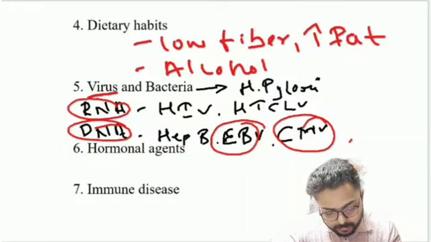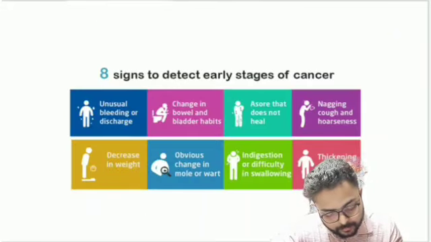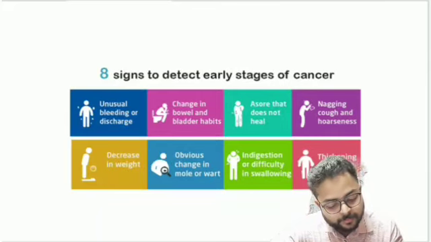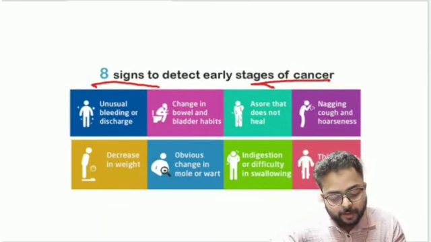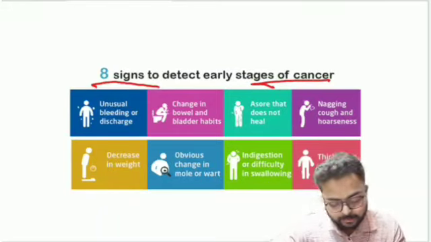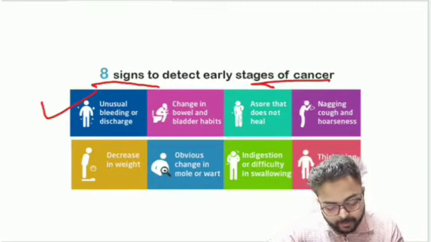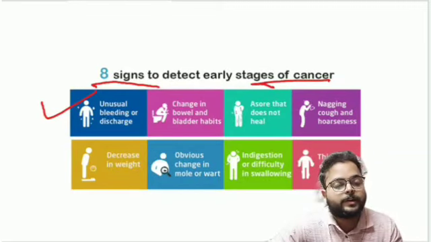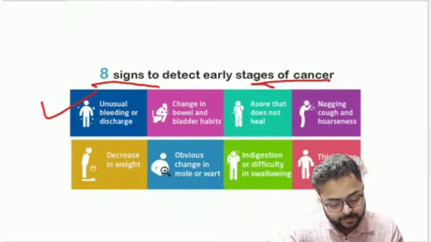And next we discuss the main signs and symptoms of cancer. There are 8 symptoms which can detect cancers. The first one is unusual bleeding or discharge. So bleeding from the breast, from the vagina or penis regions, or in case of any other parts, a discharge will occur. That is the first symptom of cancer.